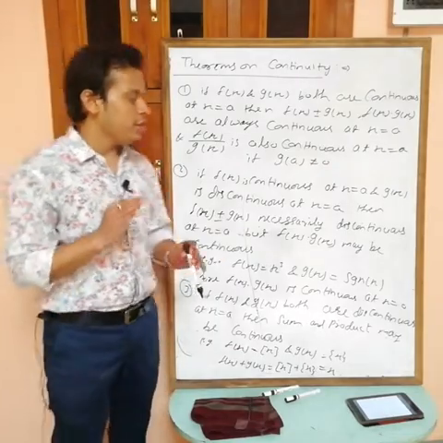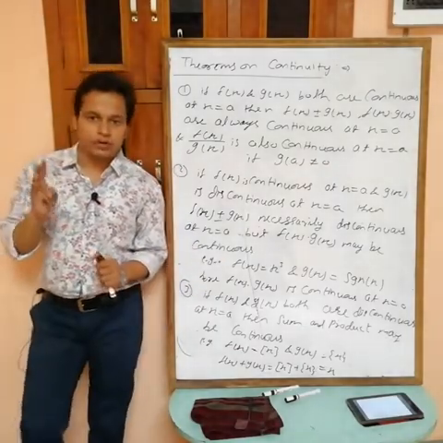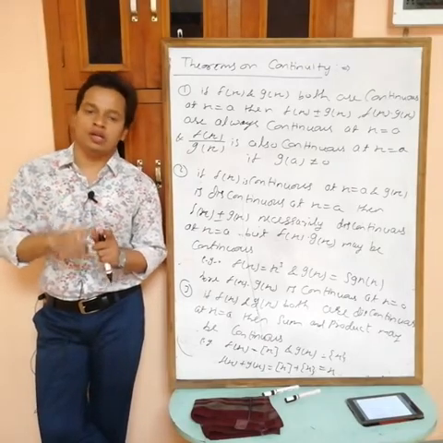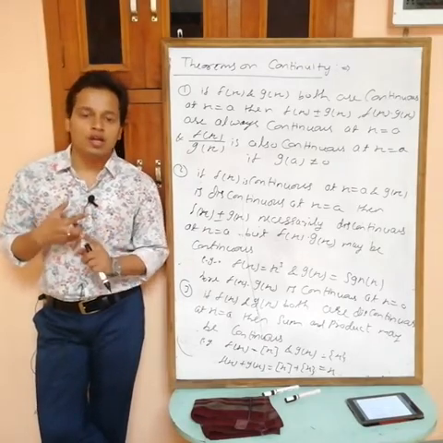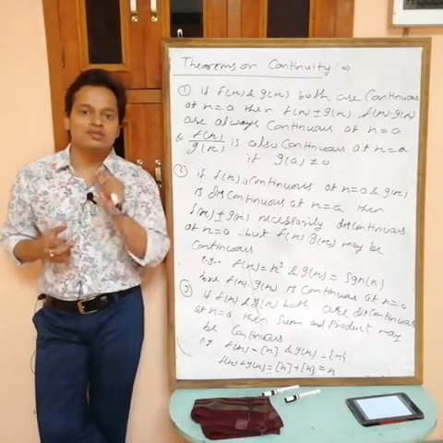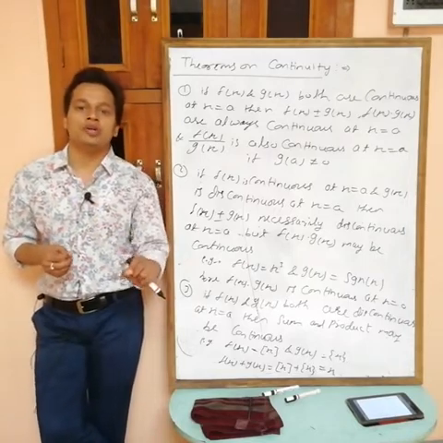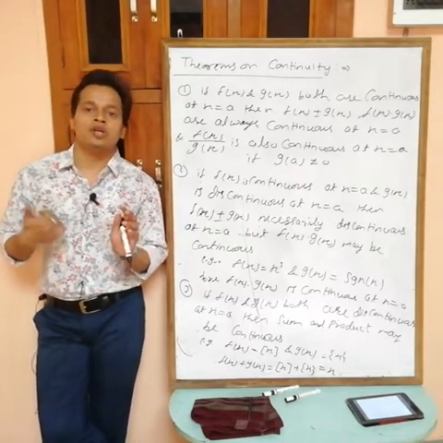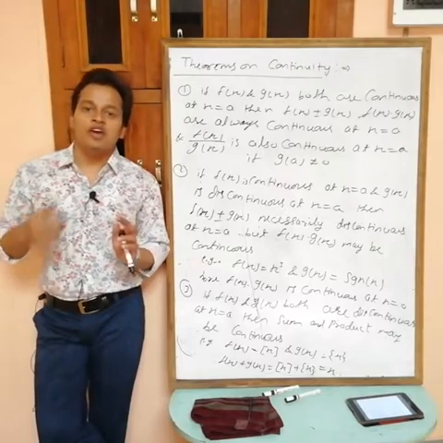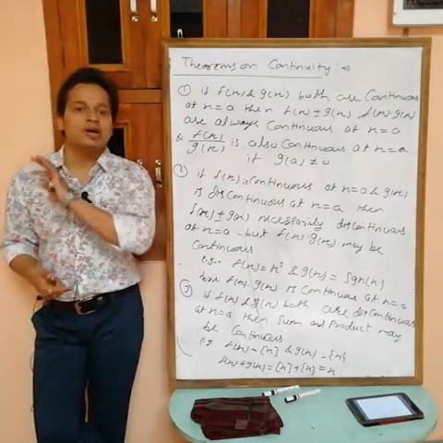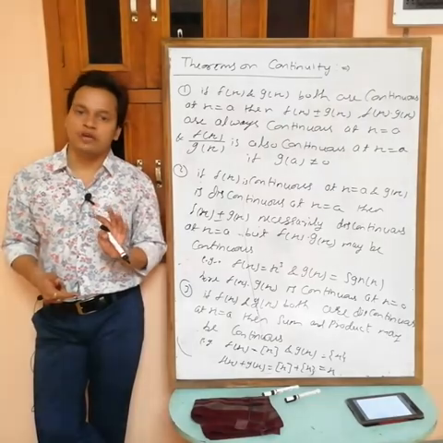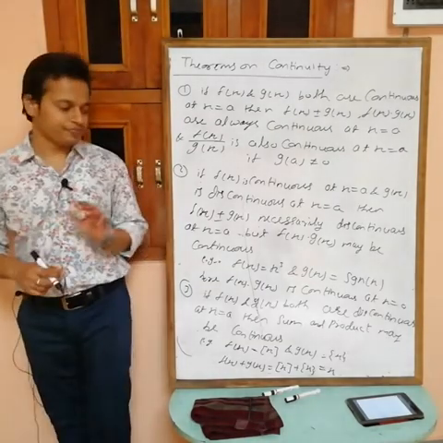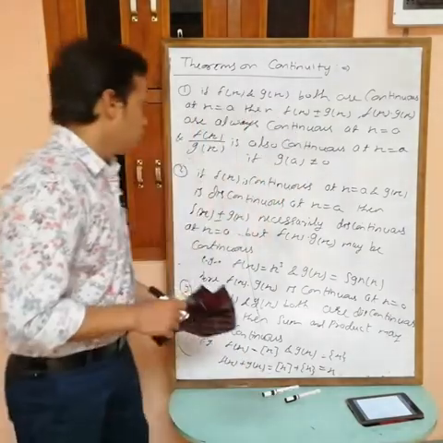So at the end, you have to remember just 3 points. If both are continuous then sum, difference, product, division are continuous. If one continuous and one discontinuous, then sum and difference necessarily discontinuous, but we can't say anything about product and division. They may be continuous or discontinuous. If both are discontinuous then you can't say anything about any. All 4 may be continuous or discontinuous. So these are the 3 points.